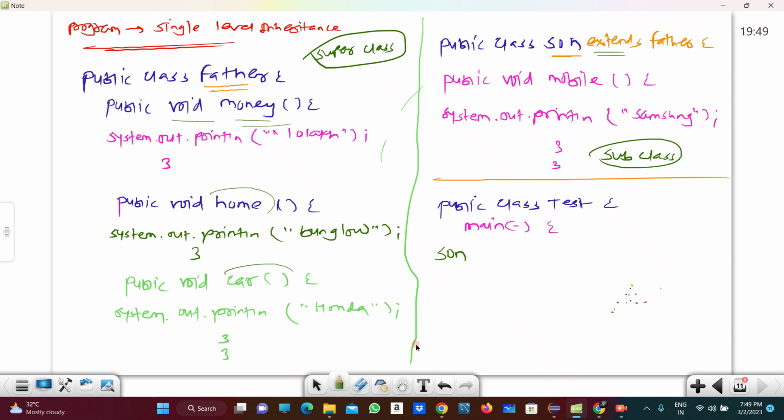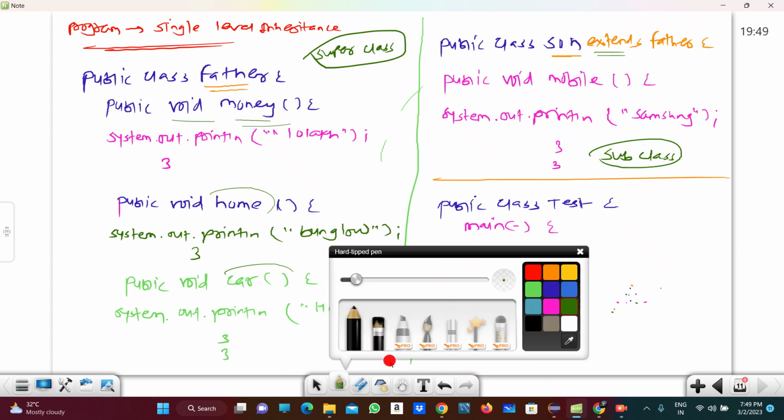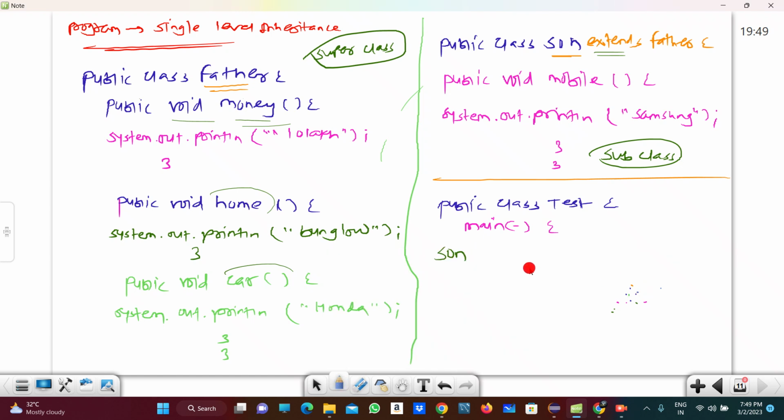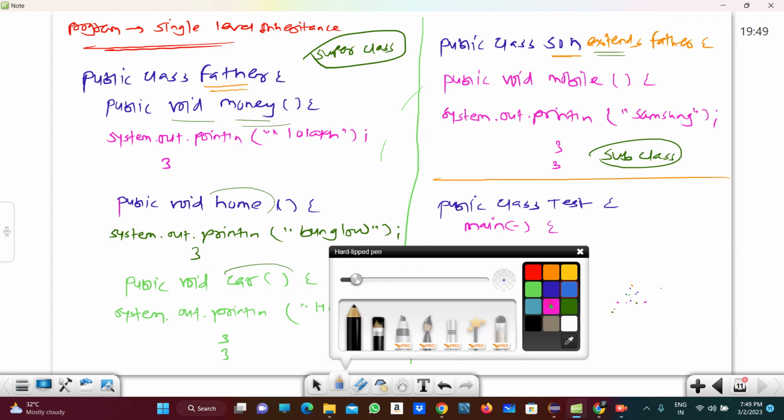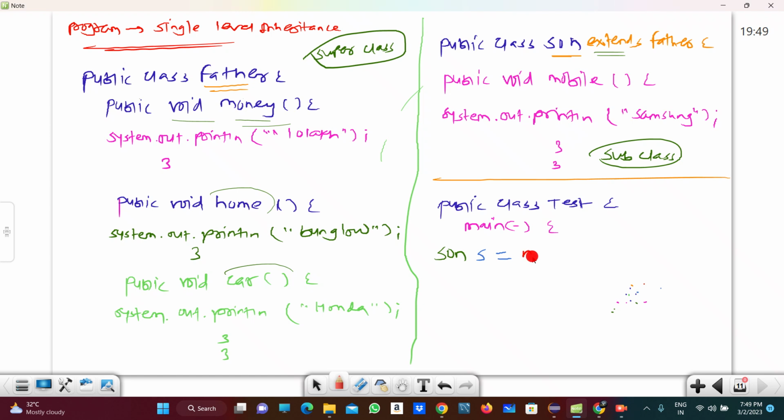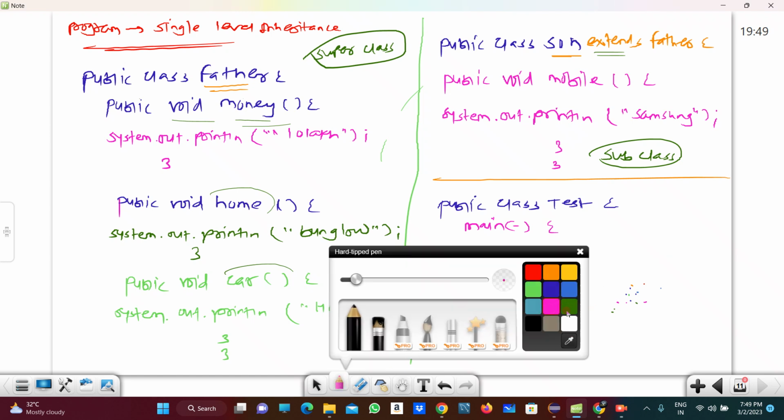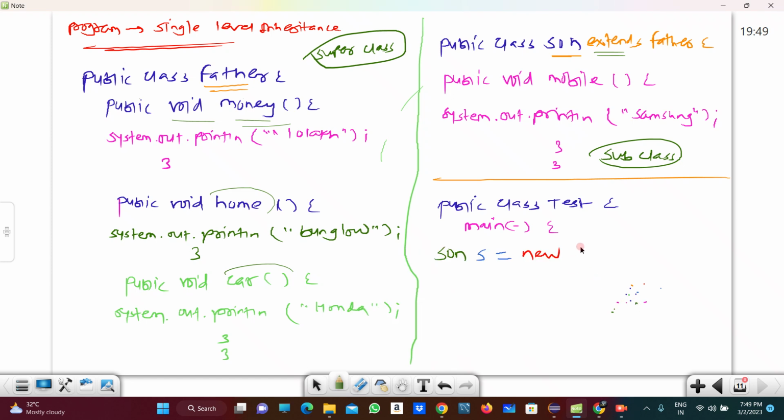So how can we create the object? Here Son, the class name, then I am taking a reference variable s here, then the equals to sign, the new keyword, and we are using the constructor. The constructor name should be the same as the class name, that's why I am taking Son, right?